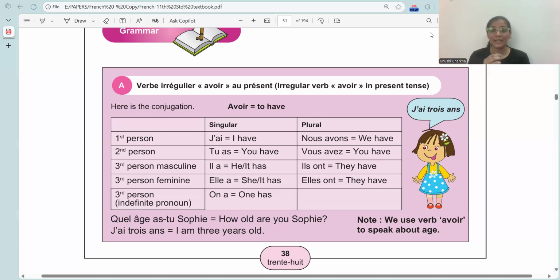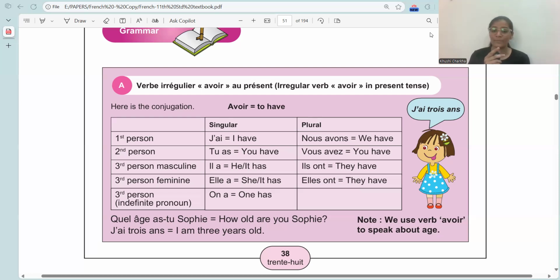While saying age, while saying some sentence for our age, we will use the verb avoir. This is an exception. This dialogue box, the one which the girl is saying, it literally means I have 3 years. Okay, but it is translated as I am 3 years old. So this is an exception you have to keep in mind.